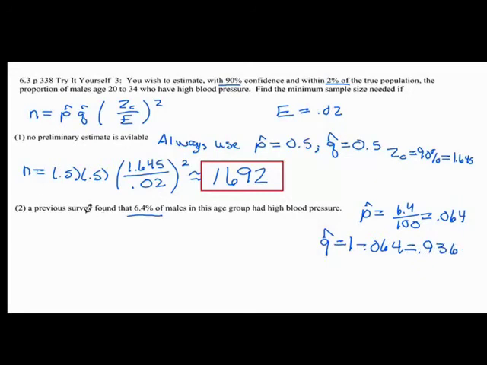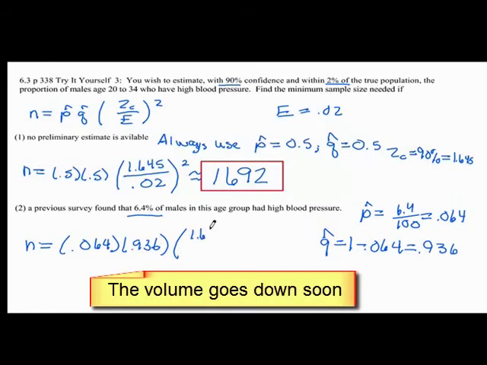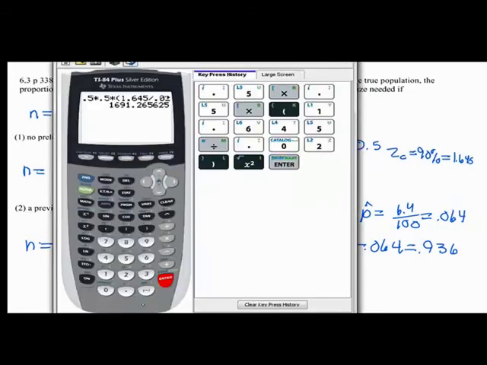So now we're going to put that in place of the 0.5, 0.5. So here our n is equal to 0.064 times 0.936, and then the rest of it is going to be the same, times 1.645 divided by 0.02, squared. So let's put that in our calculator.